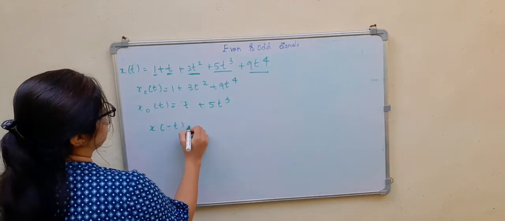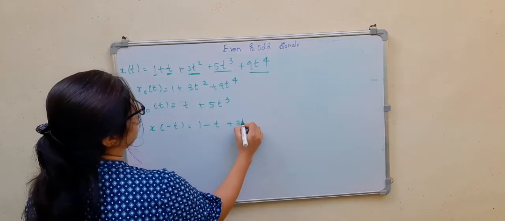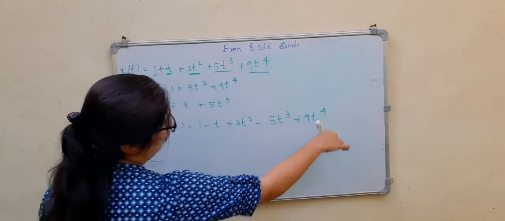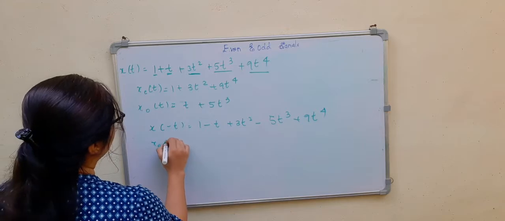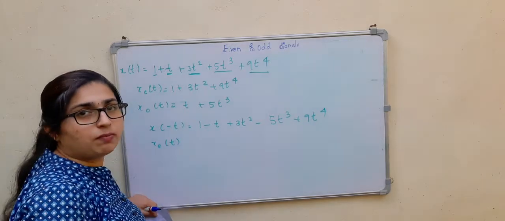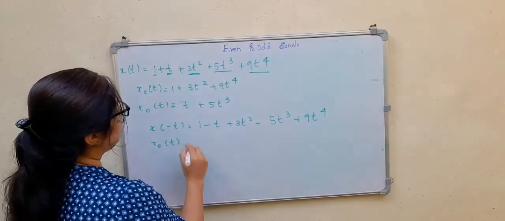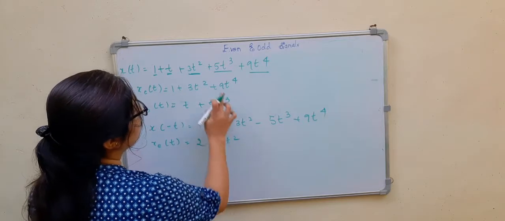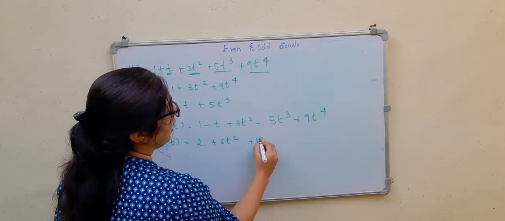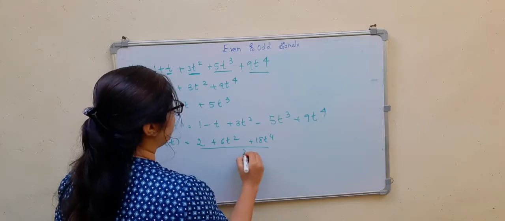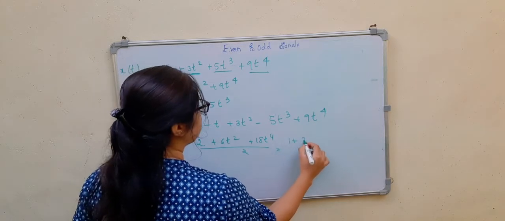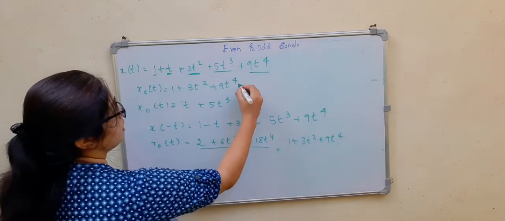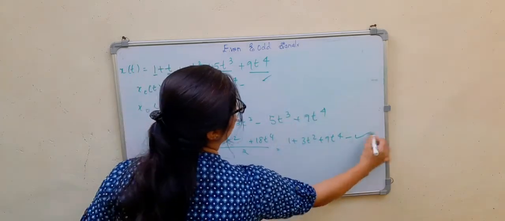Okay, let us prove this also. X of minus t is equal to 1 minus t plus 3t square minus 5t cube plus 9t to the power of 4. So even component will be x of t plus x of minus t divided by 2. So 1 plus 1, 2. This gets cancelled. 6t square. Then you have 9 plus 9, 18t to the power of 4 divided by 2. So it will be 1 plus 3t square plus 9t to the power of 4.